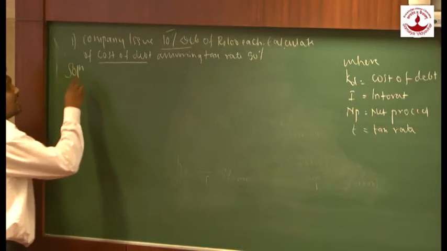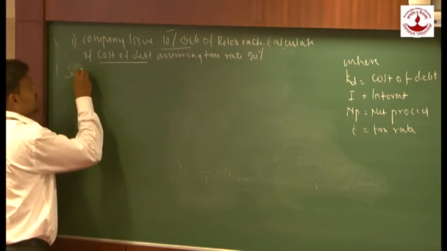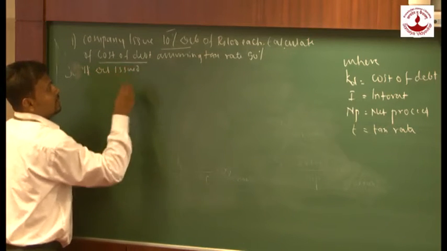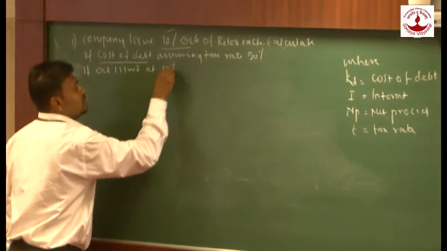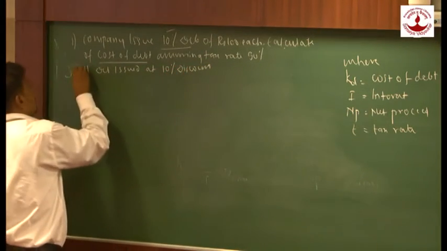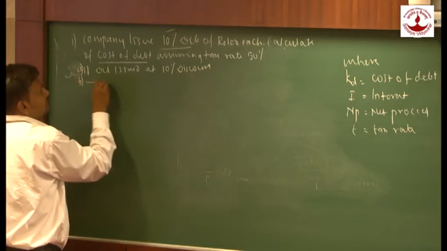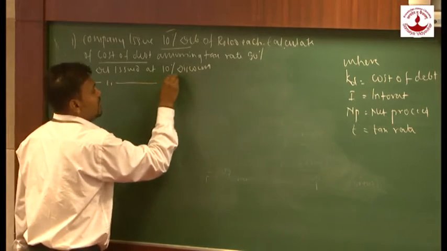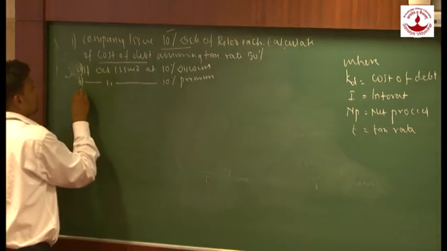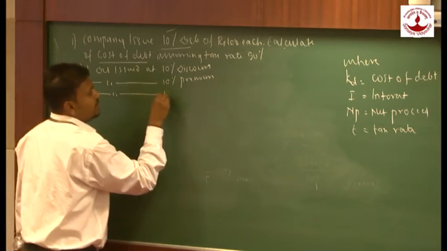Here also we will take possibilities. Possibility A, if debenture is issued at 10% discount. Possibility B, if debenture is issued at 10% premium. And the third possibility we are going to take is if debenture is issued at